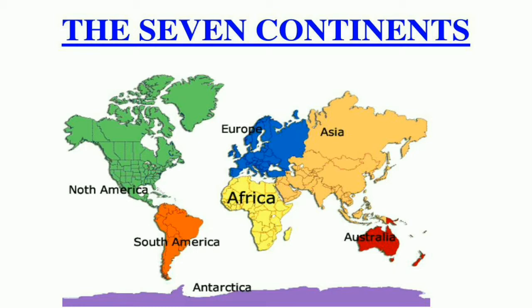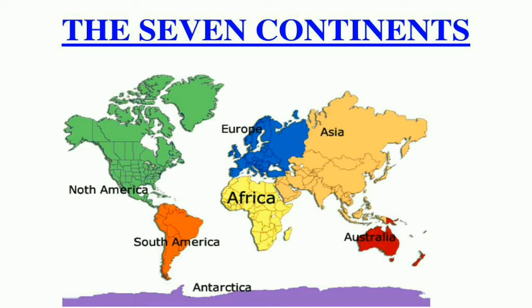Here we can see seven different continents: North America, Europe, Asia, Africa, Australia, South America, and Antarctica.